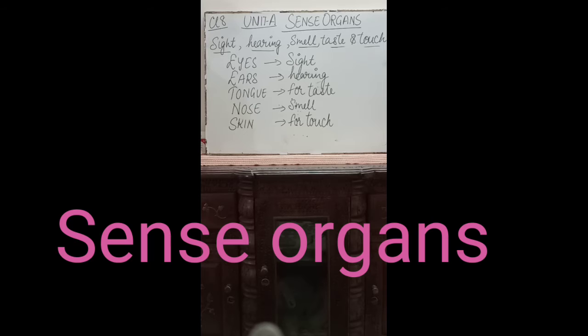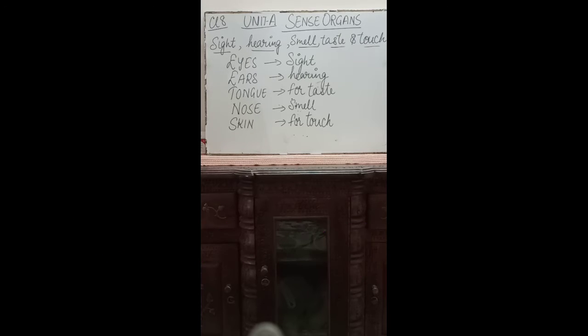The various sense organs and their functions we will be dealing with in this unit, and the senses are taken by the body by sight, by hearing, by smell, by taste and by touch. So what are the different parts of the body or organs of the body which help us to detect these stimuli of sight, hearing, smell, taste and touch?